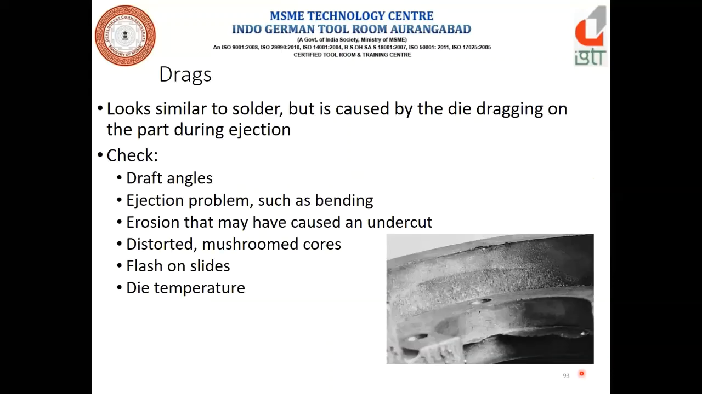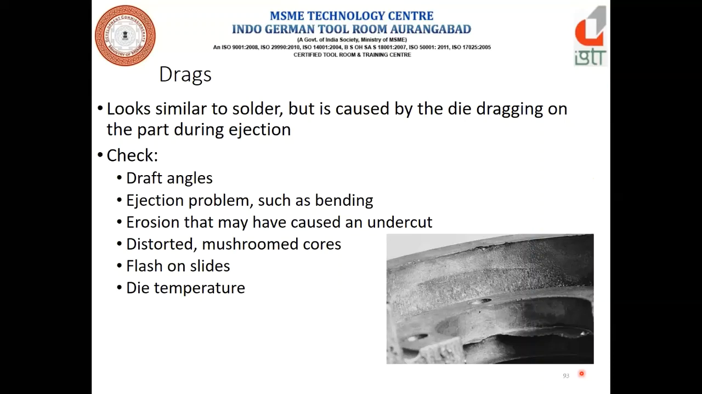Now the dragging. What is dragging? Dragging looks similar to soldering, but it is caused by dragging during the ejection of the component. That is called dragging. How can it be avoided? Sufficient draft angles should be there. Ejection problems such as bending, the ejector pin should be straight.